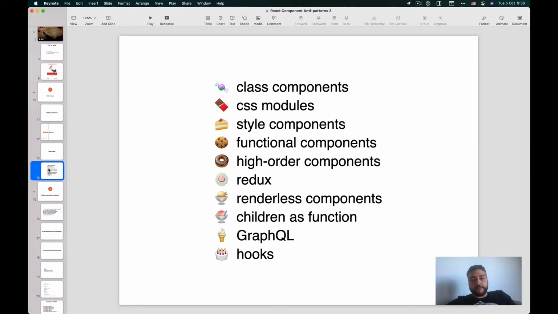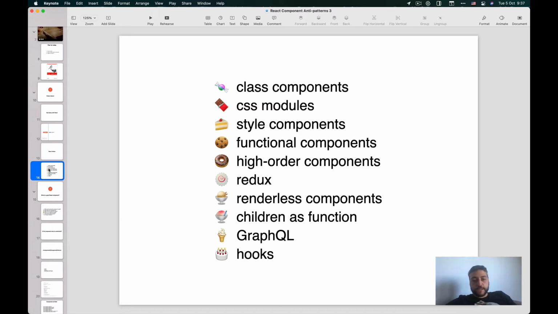Later on, the concept of styled components appeared. At some point, React started supporting functional components, where a component is just a function without the lifecycles. The concept of higher-order components then started to appear in the React ecosystem.